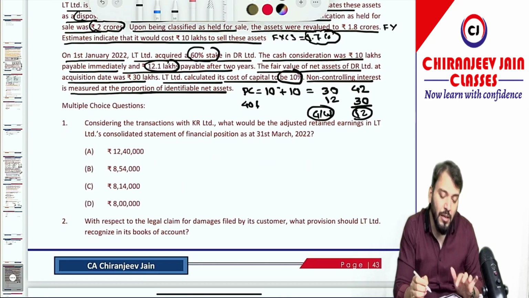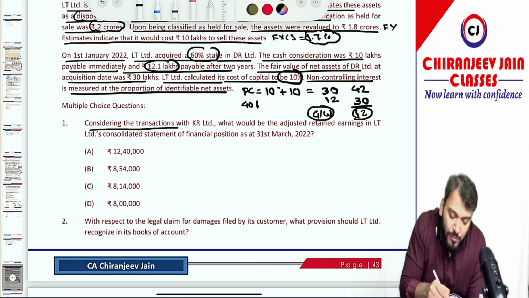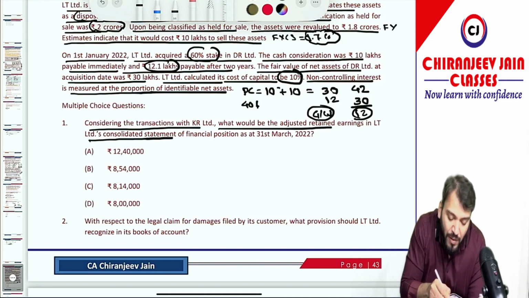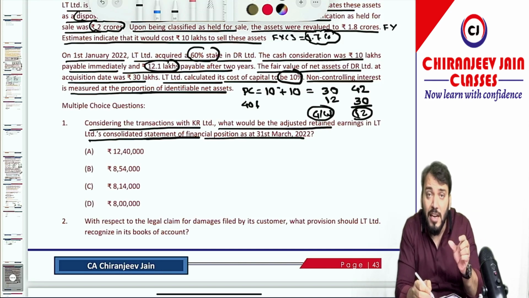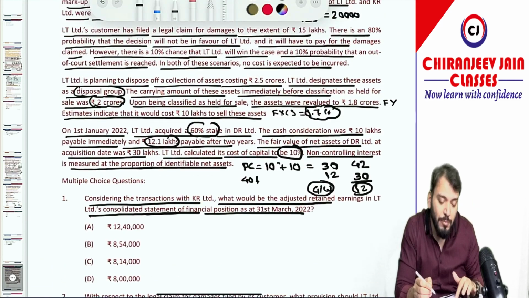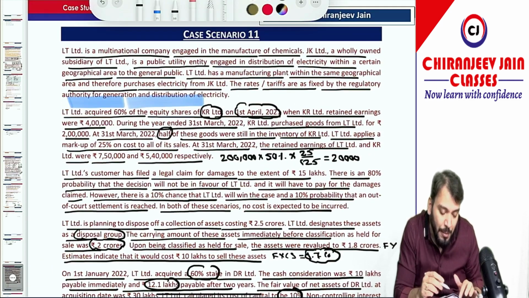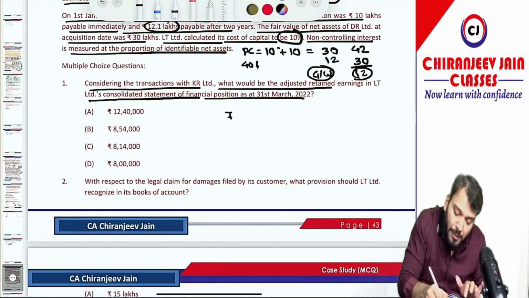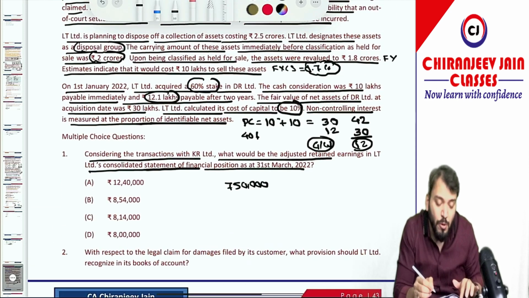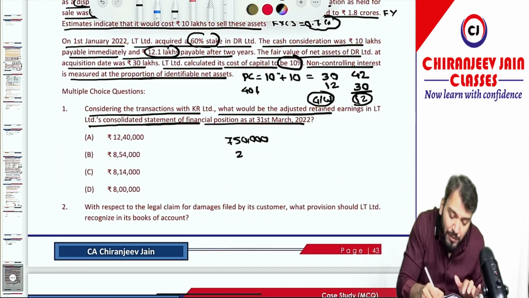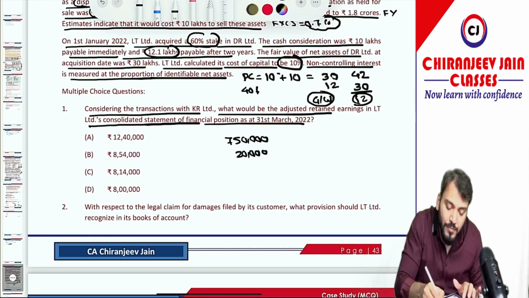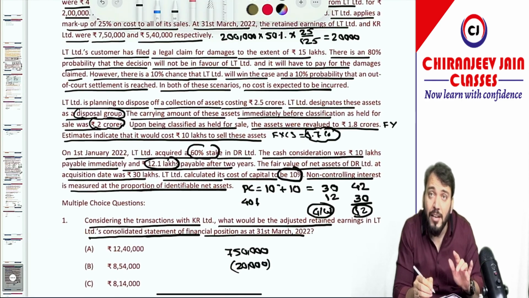Can we proceed? Let's see what question they have asked. Considering the transaction with KR Limited, what will be the adjusted retained earning in LT Limited consolidated financial position as at 31st March 2002? So they have asked the closing balance of retained earning in consolidated financial statement. What was the retained earning of parent company given? 7,50,000. Closing balance. From this we will deduct URP, unrealized profit. Unrealized profit we calculated 20,000, that we deducted. Understood. We will also add share in post acquisition profit.